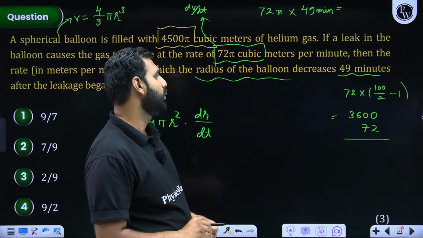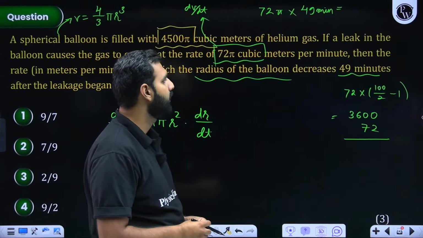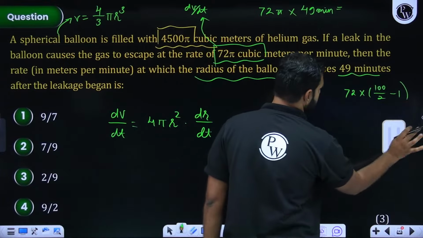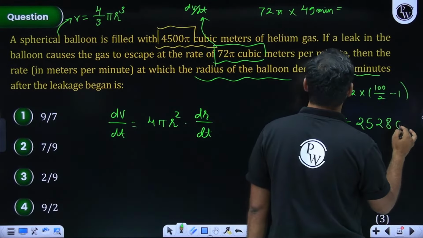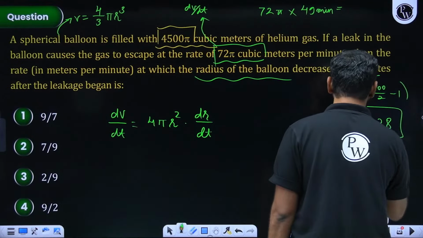100 minus 72 is, I think, 28. Correct me if I'm wrong. 28, so 28 means what? 2528. So here the leaked gas must have been 2528 cubic meters, right? So this will be the gas which must have been leaked by the time.